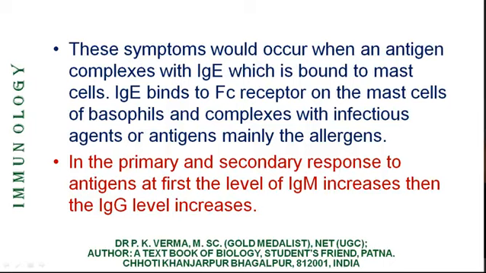In the primary and secondary response to antigens, at first the level of IgM increases, and the level of IgM was 1200 units. Then the IgG level increases. It had 1000 units.